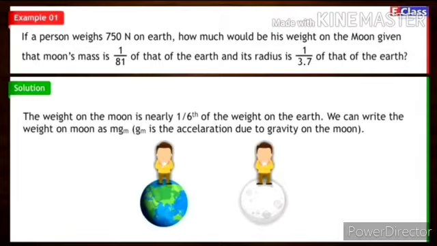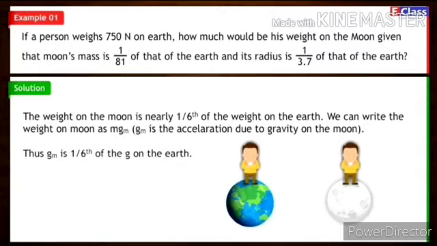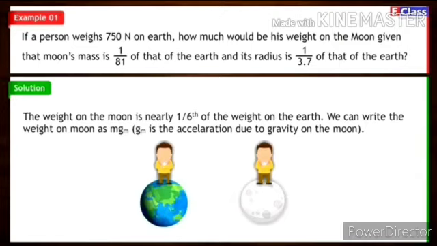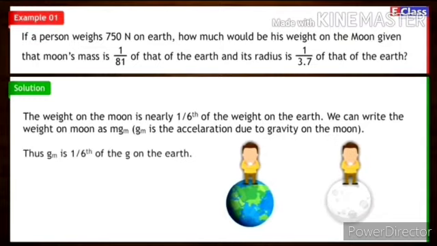We can write weight on the moon as m gm, as gm is the acceleration due to gravity on the moon. Thus gm is 1 upon 6th of the g on the earth, that is acceleration due to gravity on the moon is 1 upon 6th of the acceleration due to gravity on the earth.